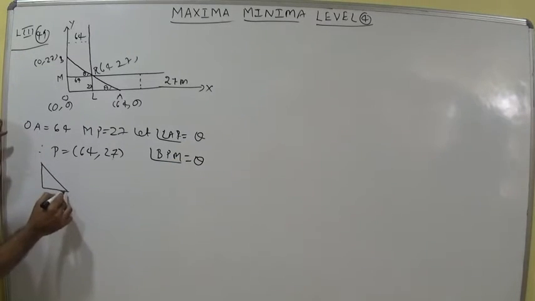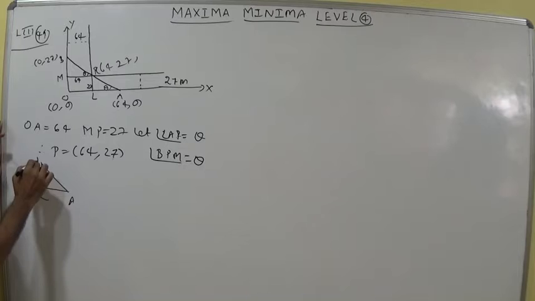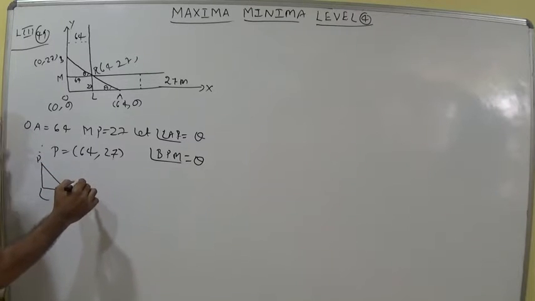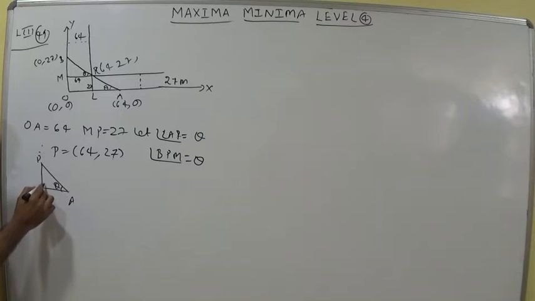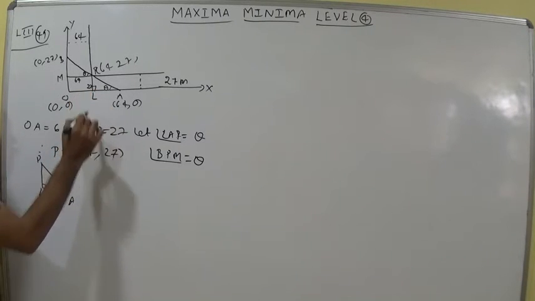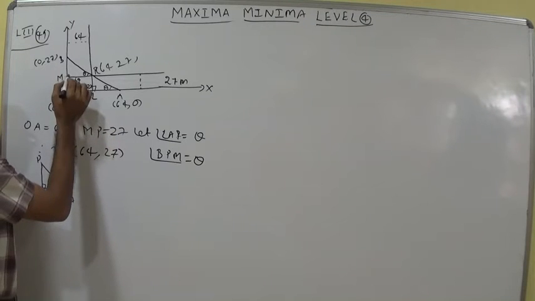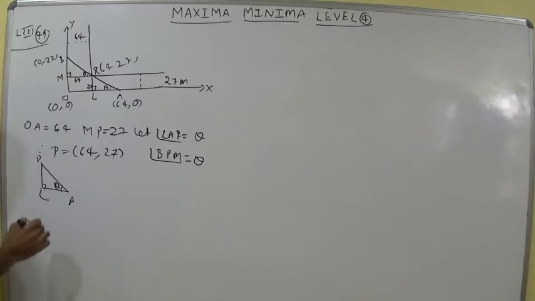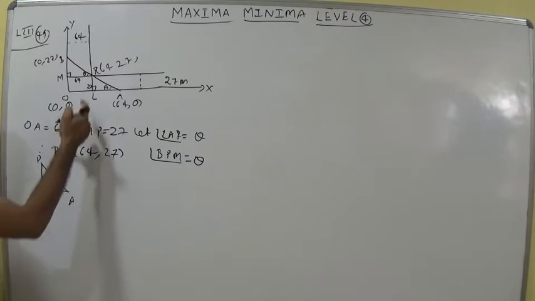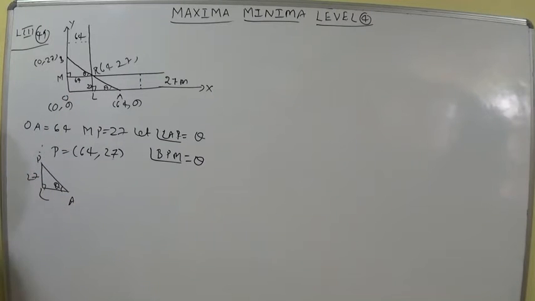LAP is a right angle triangle. This is the perpendicular line drawn from P to the x-axis and this is the perpendicular line from P to the y-axis. This is L. So in this triangle LPA we use 27.